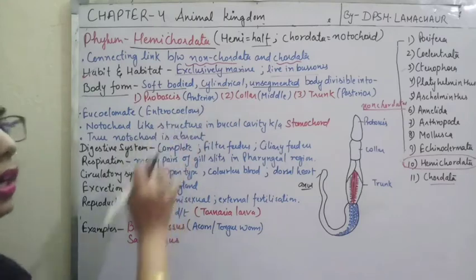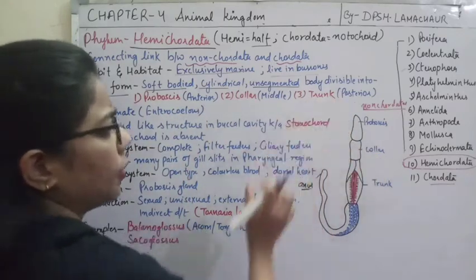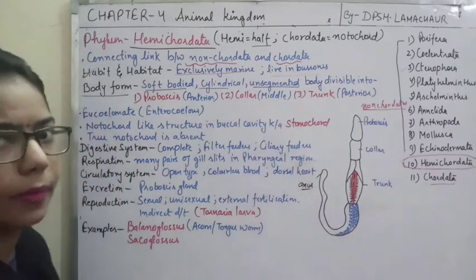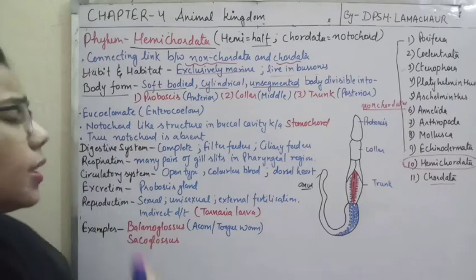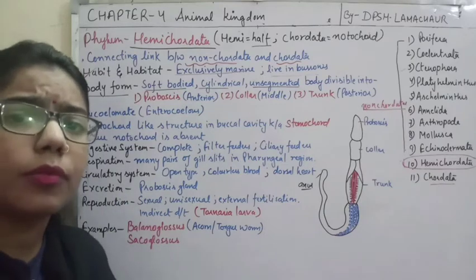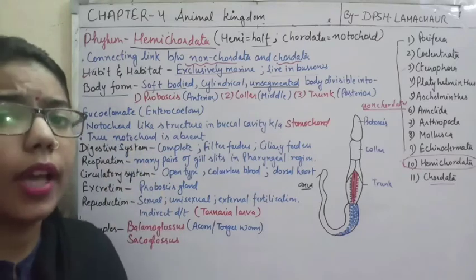So in the anterior part they have the proboscis, the middle one is the collar region, and the trunk region will be the posterior part. Clear this thing? Now already we have discussed the coelom. Coelom is what? Body cavity. True body cavity is present in case of Hemichordata.